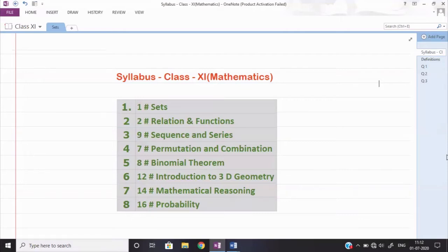In this topic we shall find out the number of ways in which things can be done. Suppose we need to find out in how many ways a certain thing can be done; we will find that with the help of permutation and combination. For example, suppose in your class there are 30 students and we want to select a monitor for the class. In how many ways can I select the monitor? Similarly, if any job is given to us, in how many ways we can perform it, we shall see in permutation and combination.